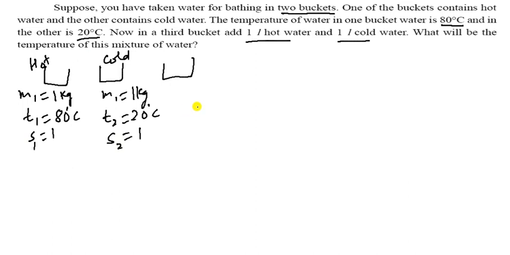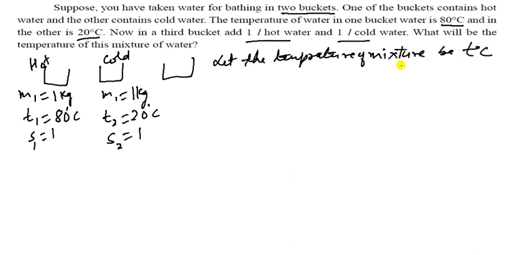So now let the temperature of the mixture be T degrees C. So here is del T1. What will be del T1? The mixture temperature is lower than the higher temperature, so it is 80 minus T degrees C. And del T2, the mixture will be at a higher temperature than the cold water, so it is T minus 20 degrees C.